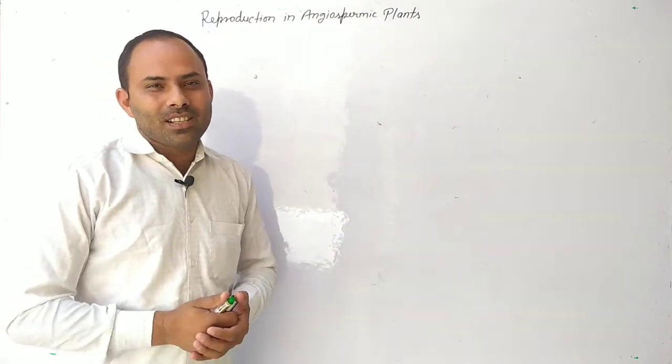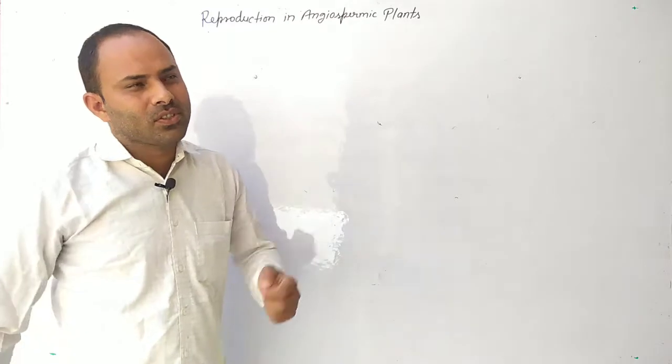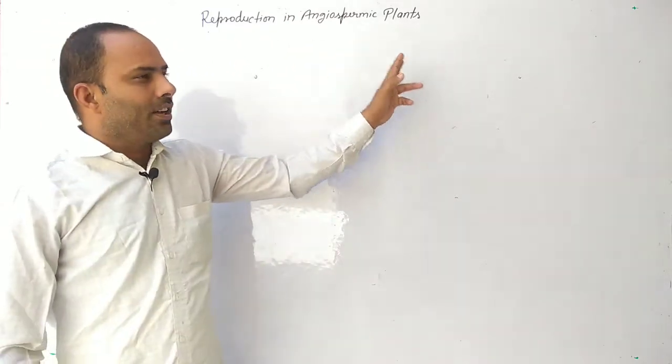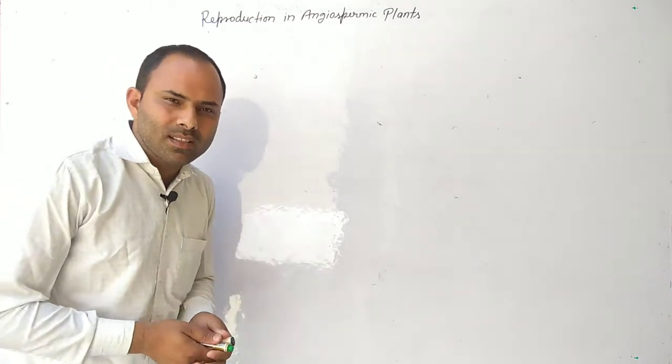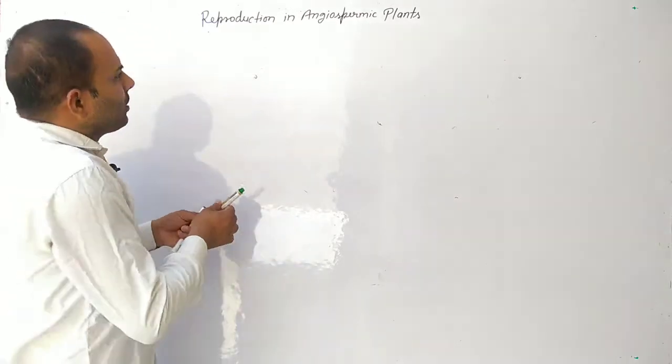Today we will discuss the 12th class first chapter, reproduction in angiospermic plants. Let's start.